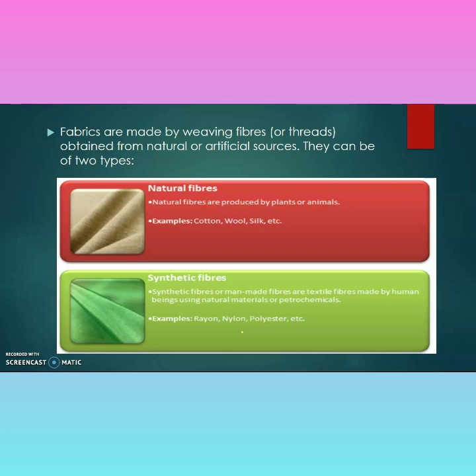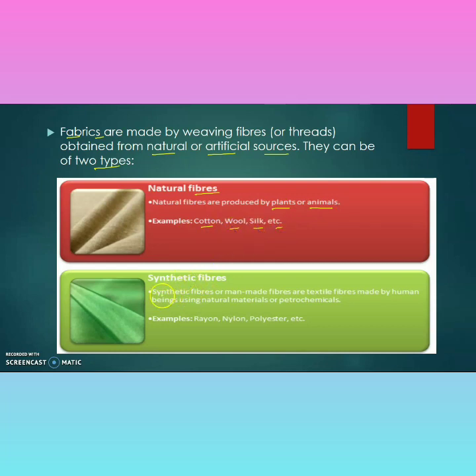Fabrics are made by weaving fibers. All of you know that we are using different types of fabrics in our daily life. These fibers are obtained from natural or artificial sources. They can be two types. First is the natural fiber. Natural fibers are produced by plants or animals. Example, cotton, wool, silk, etc.